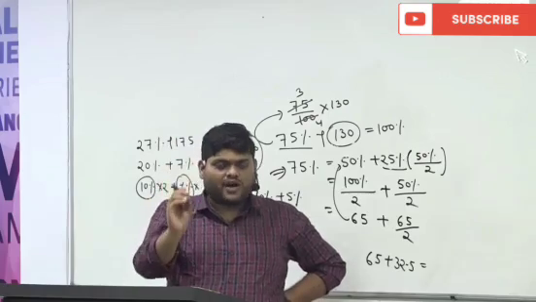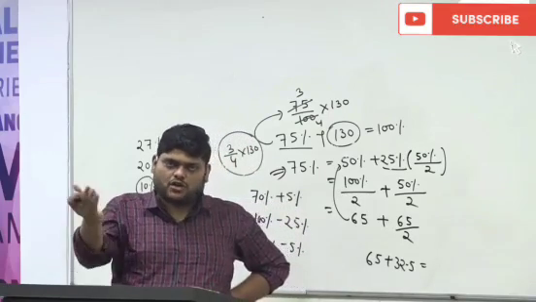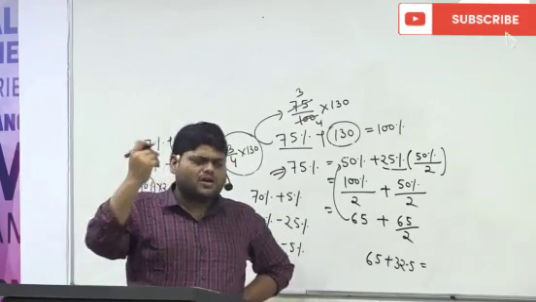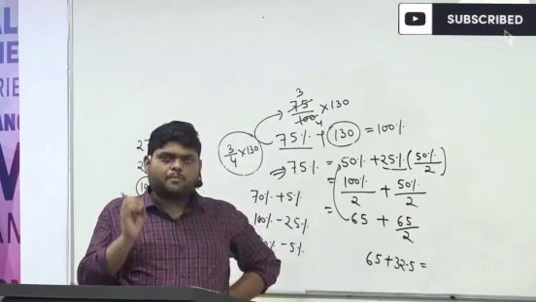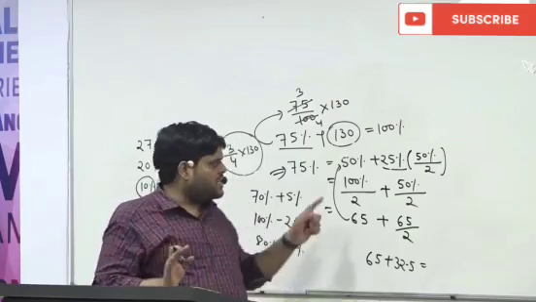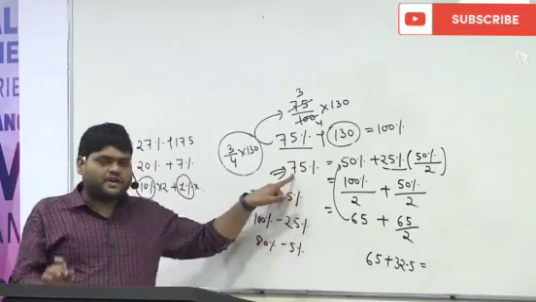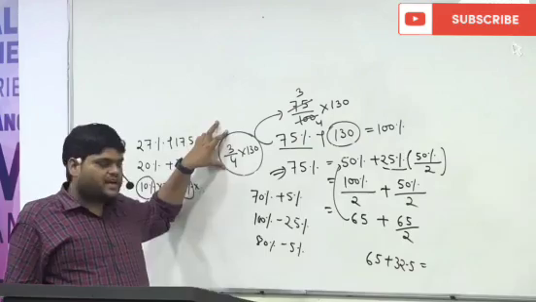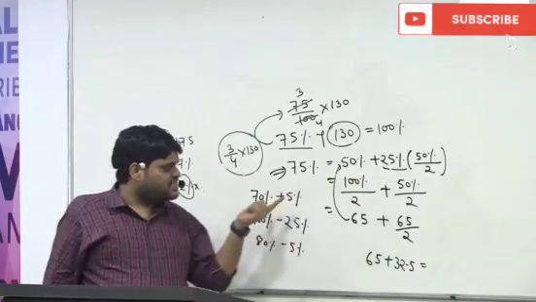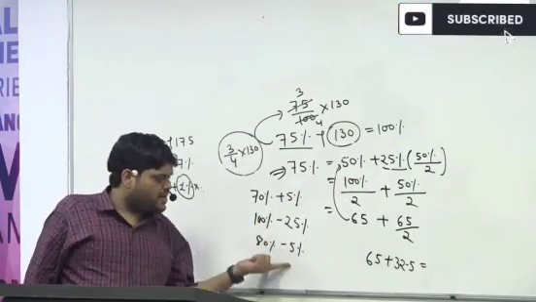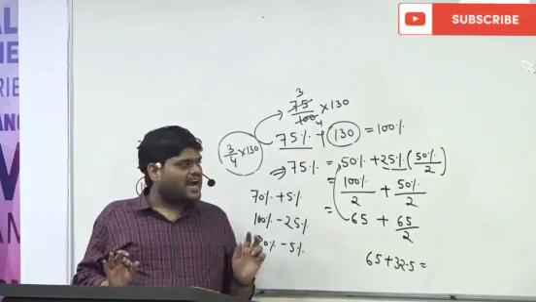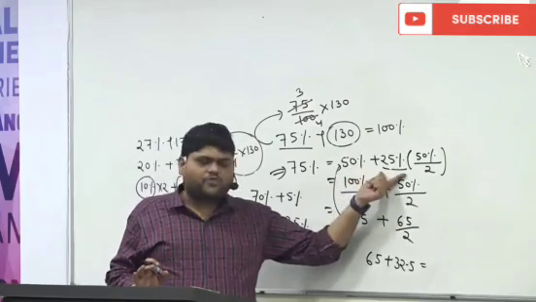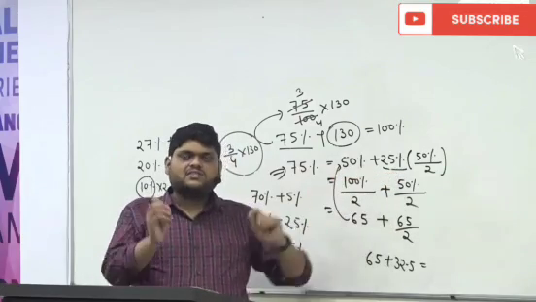There are 5 ways. Might be there are some shortcuts, some long cut, or some other ways. So which way will you choose? The best way, or not? Similarly, to find out 75%, this is one way, this is the second way, third way, fourth way, fifth way. By my 10-year experience, I can say if you are able to find the answer by this way, this is the best way.